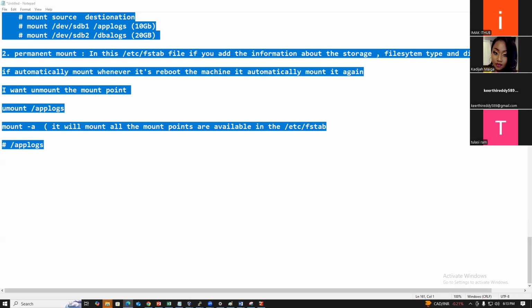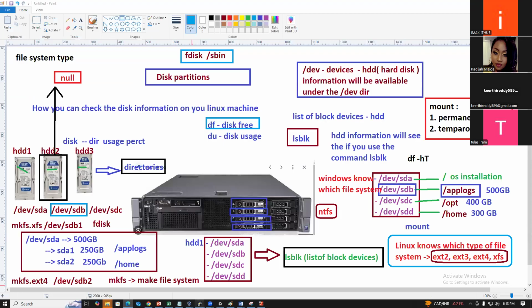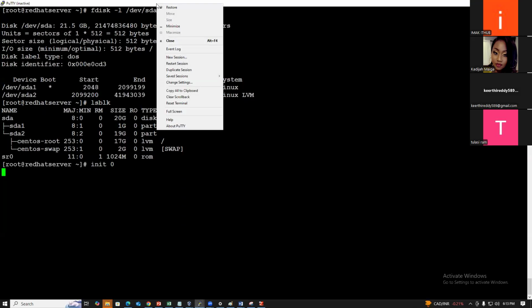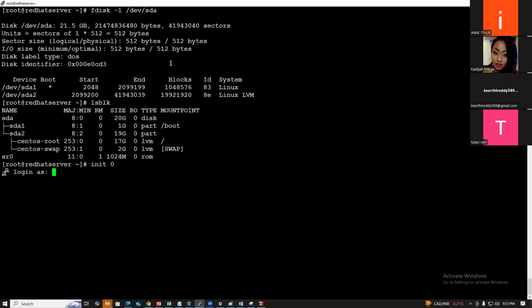Now you understood, right? So now we have added how many hard disks, guys? If you want to restart the machine, just use the restart session.